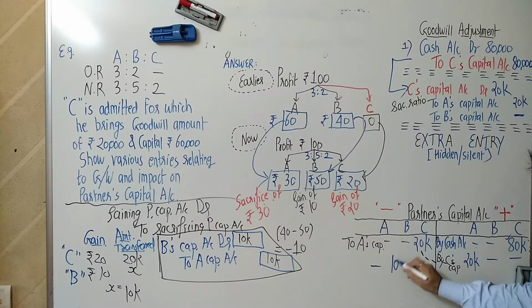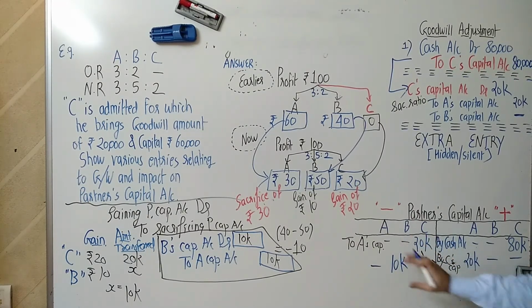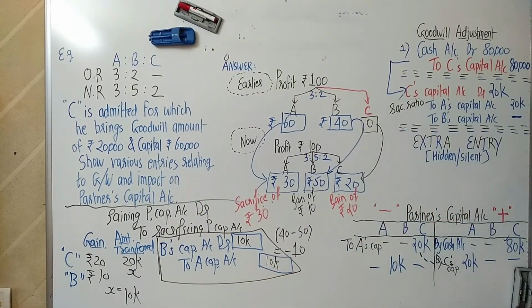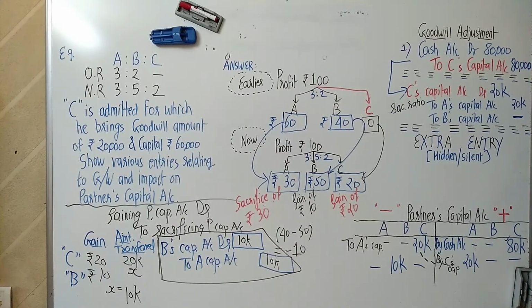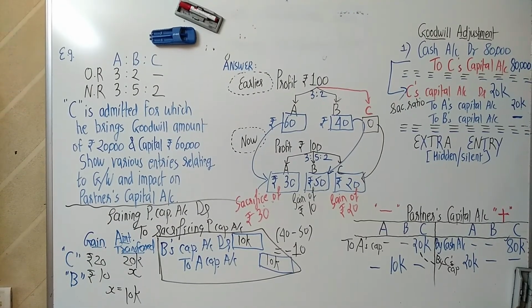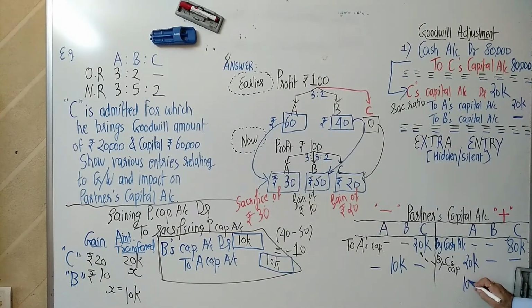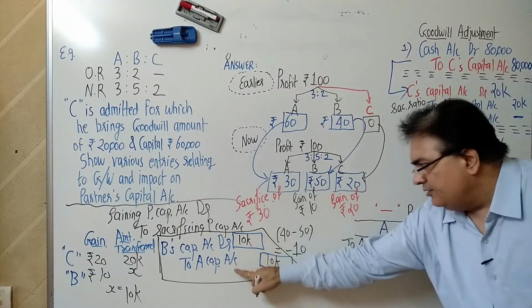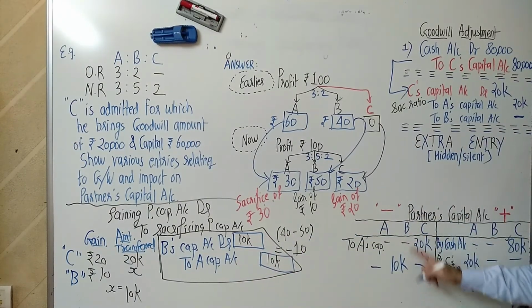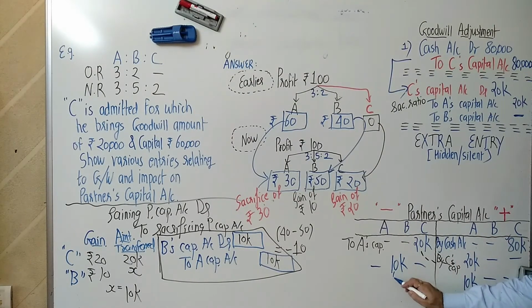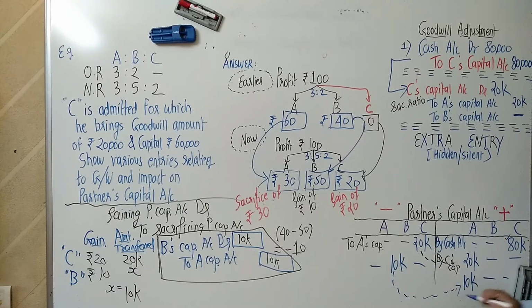So 10 was taken out of B and given to A. 10,000, B to A. So 10,000 was taken out of B and put into A. It means B is transferring 10,000 from his account to A.